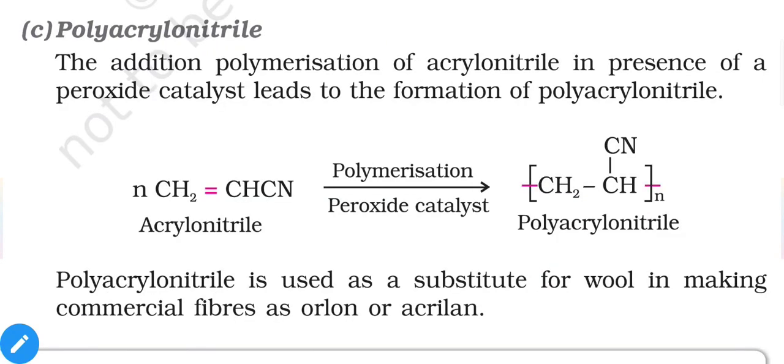Next is polyacrylonitrile. Polymerization of acrylonitrile in the presence of a peroxide catalyst leads to the formation of polyacrylonitrile. The CN group will be present as a branch in this case, and polyacrylonitrile is a substitute for wool. That means it is a fibrous compound, and we can use it for the textile industry, that means to use it as clothes.